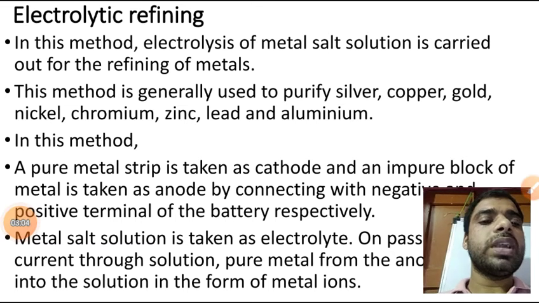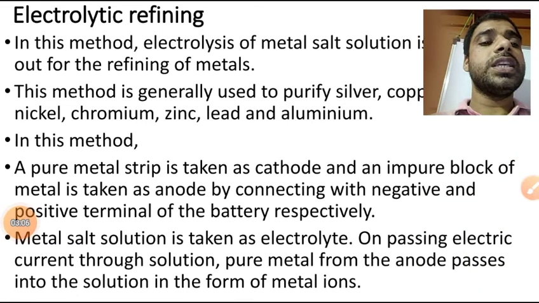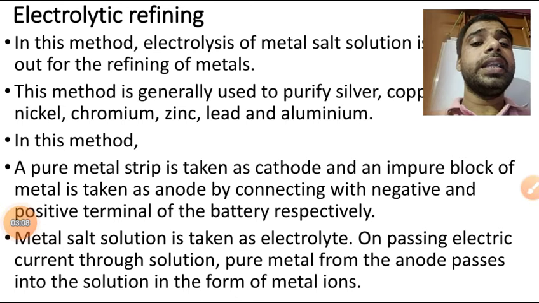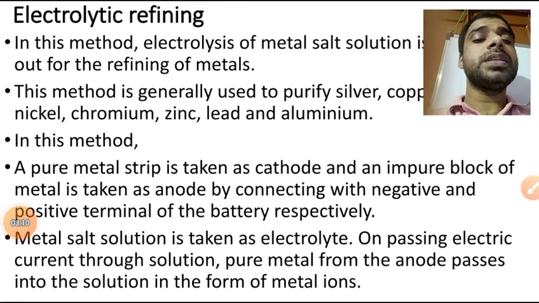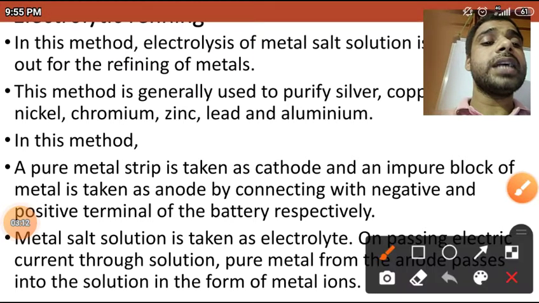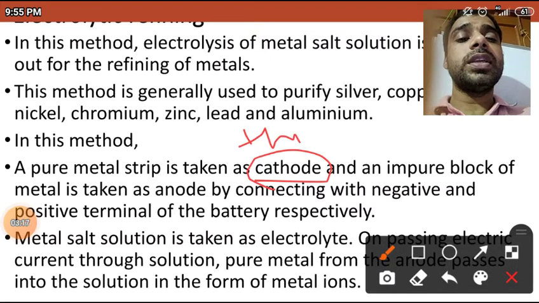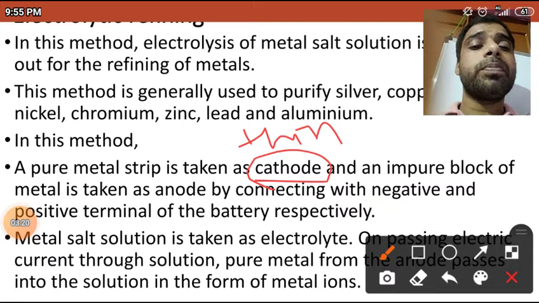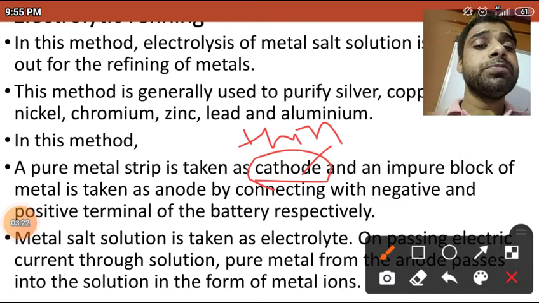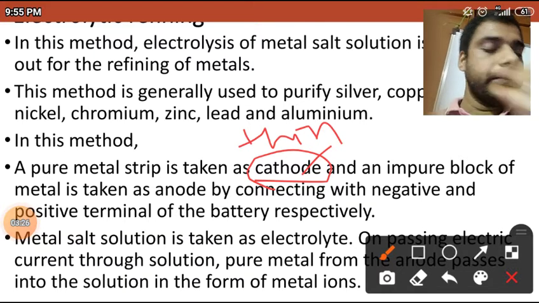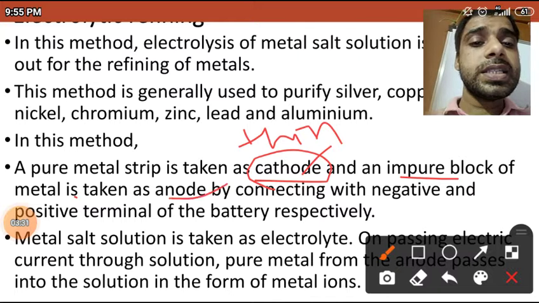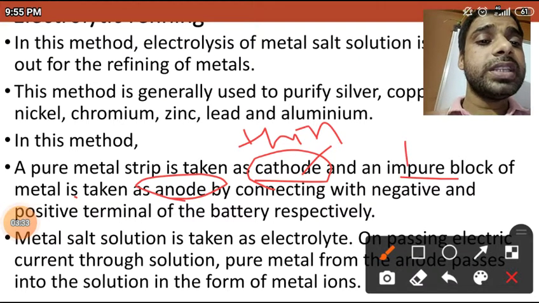For that, you can see it is written that a pure metal strip is taken as cathode. This pure metal strip should be thin. An impure block of metal is the anode, and this one would be very thick.